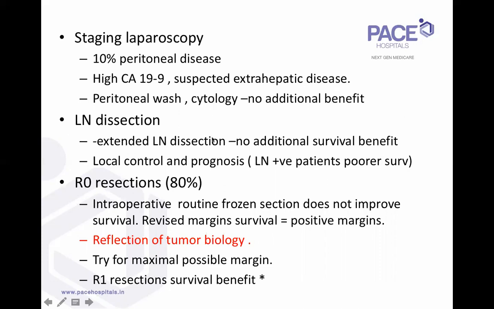A lymph node dissection for the hilar cholangiocarcinoma, a standard lymph node dissection, the hepatoduodenal ligament, the posterior retropancreatic nodes, the common hepatic nodes till the right of celiac origin, like we do for the gallbladder cancer, is indicated. Extended lymphadenectomy, doing a complete serial lymph node dissection, SMA nodes, and the inter-aortocaval nodes, has had no survival benefit. More than for the curative benefit, obviously the lymph node dissection not just helps in local control, but also prognostication, because if we don't do an adequate lymph node dissection, we may understage the patients, and lymph node positive patients need chemotherapy, and these patients have a poorer survival.